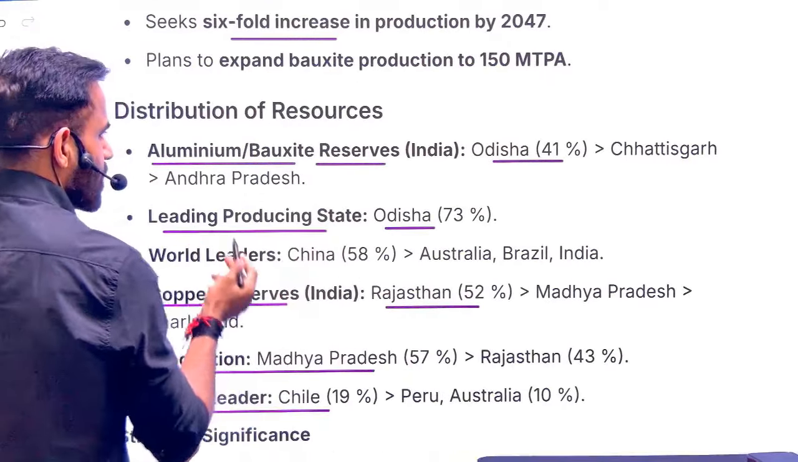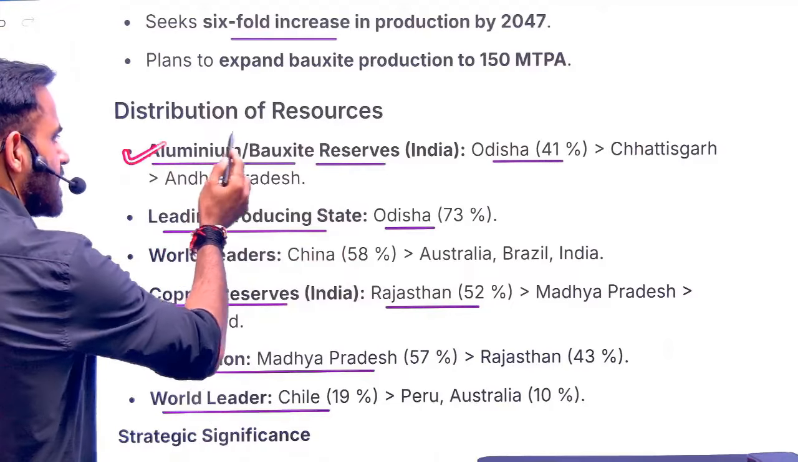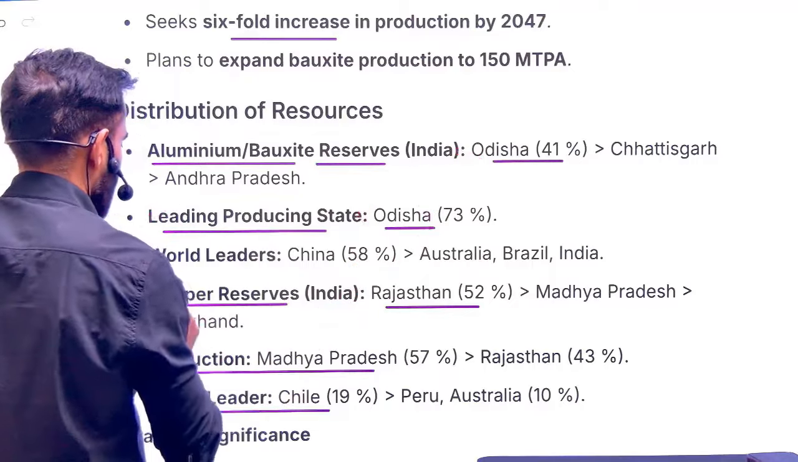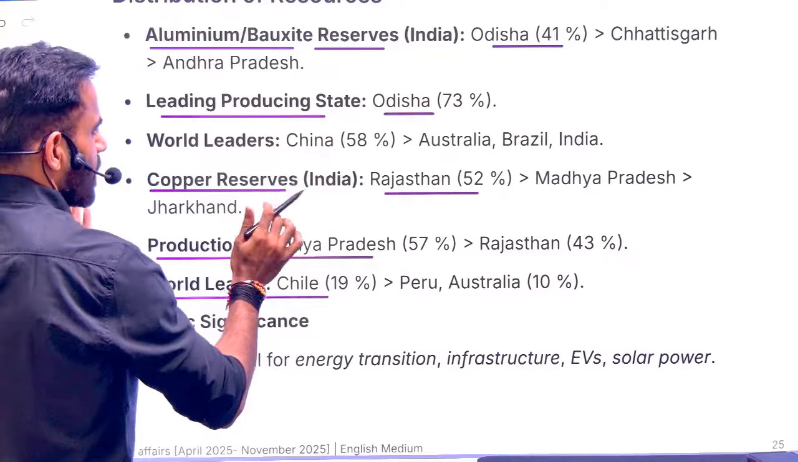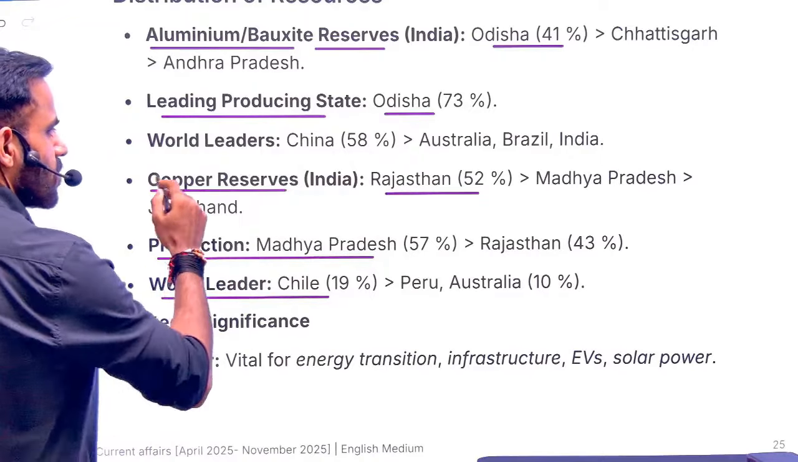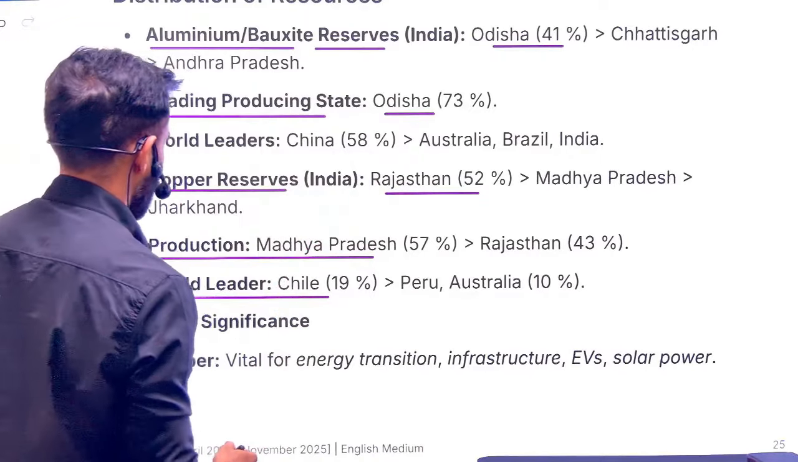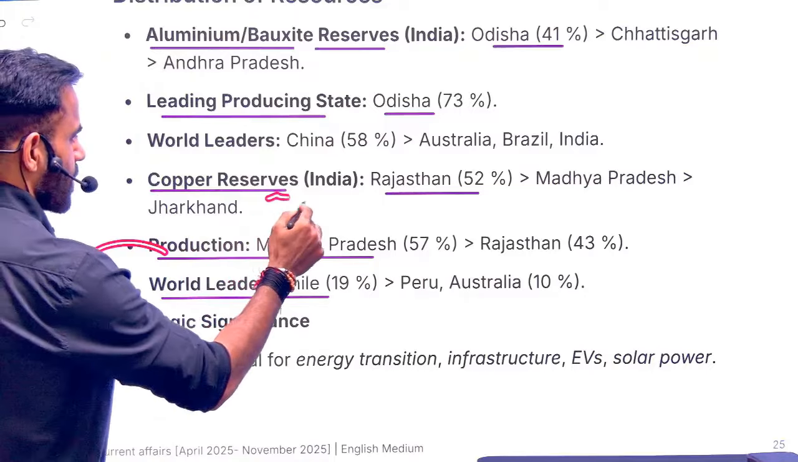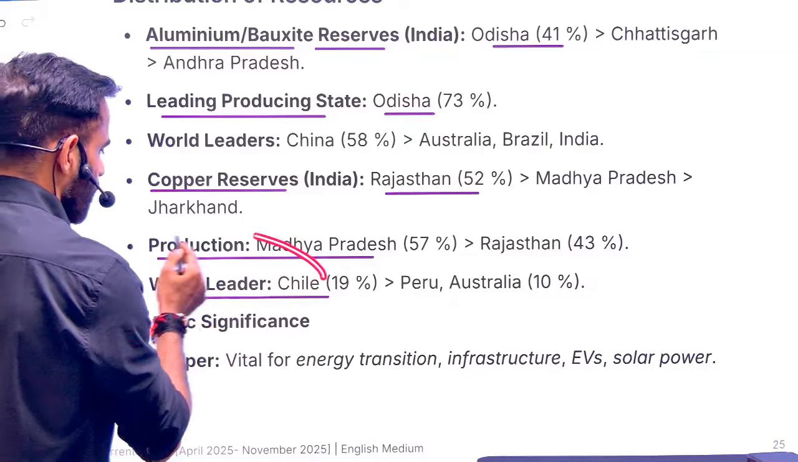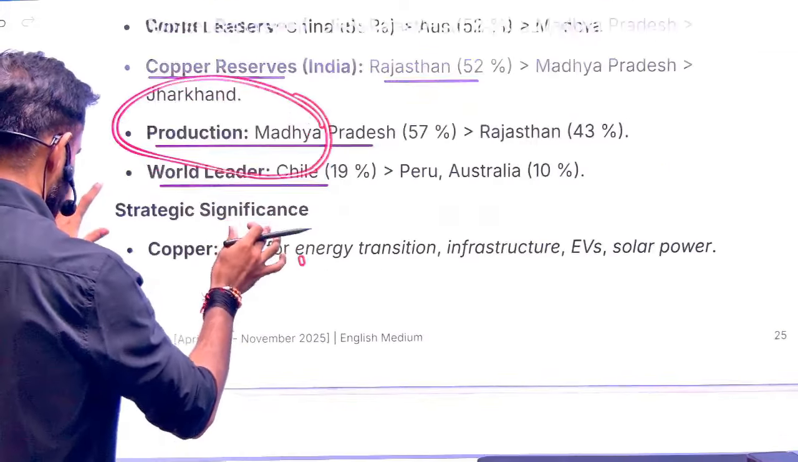As far as aluminium reserves are concerned, Odisha is in the top position. In terms of production, Odisha is also in the top position. At the global level, China is in the top position. As far as copper is concerned, Rajasthan is in the top position in terms of copper reserves. In terms of production of copper, Madhya Pradesh is in the top position. Globally, Chile is in the top position.